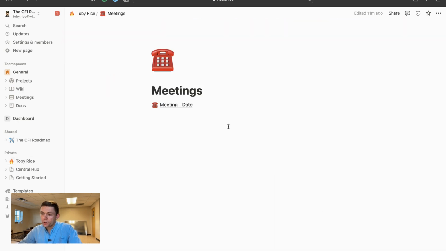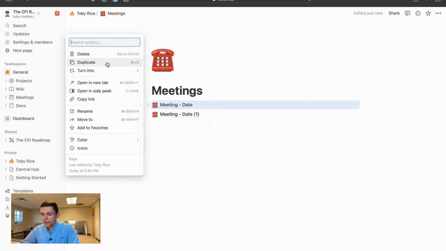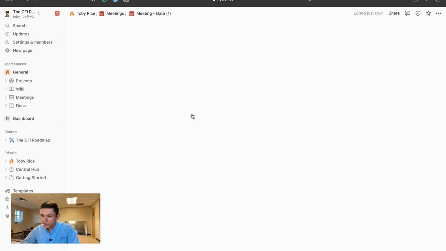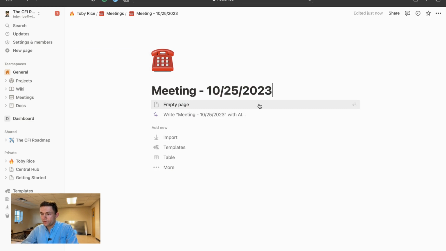Under meetings, you're going to see a meeting template that you're able to click on, click empty page, and write down notes for your meetings. You can take this page, click the little button on the side and hit duplicate, which will allow it to pop up to give you a place where you can put in the date for the meeting and then write your notes for that meeting.